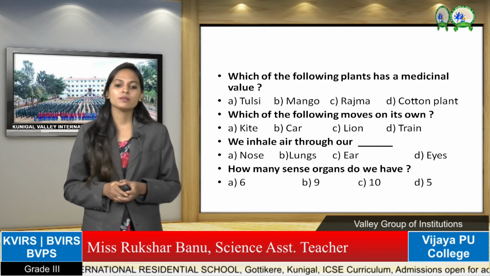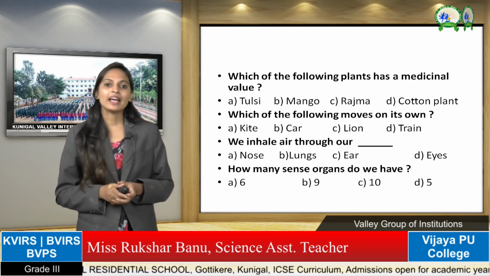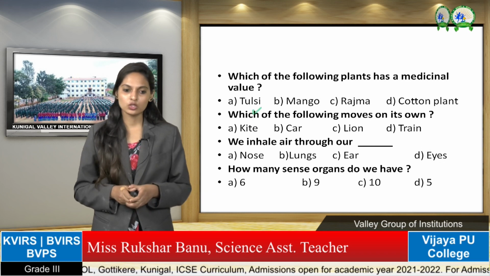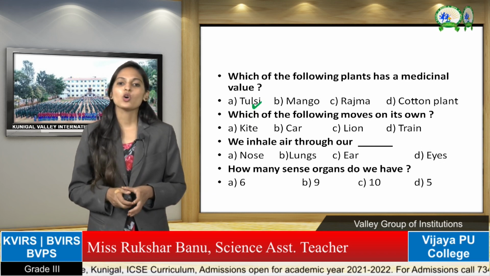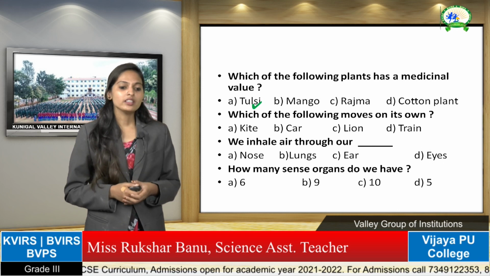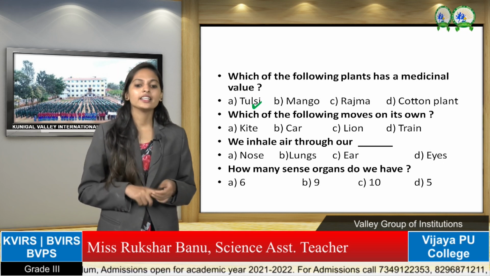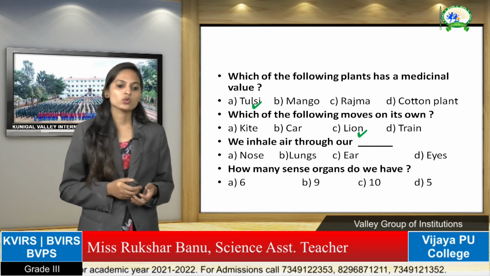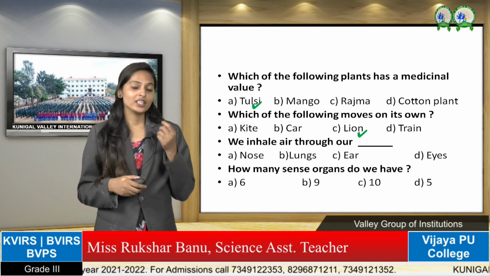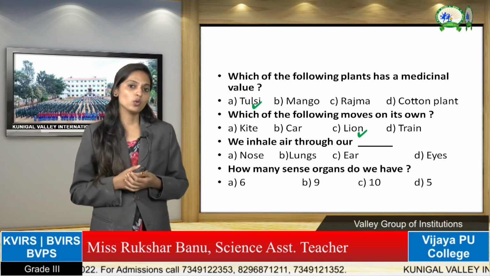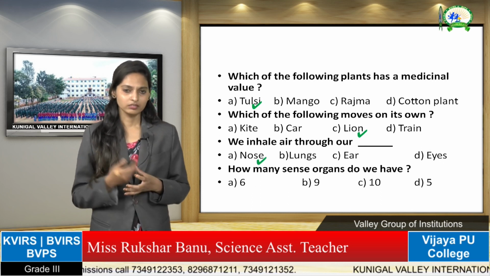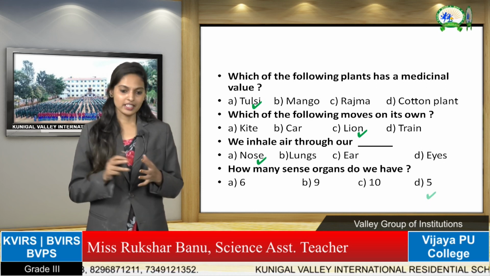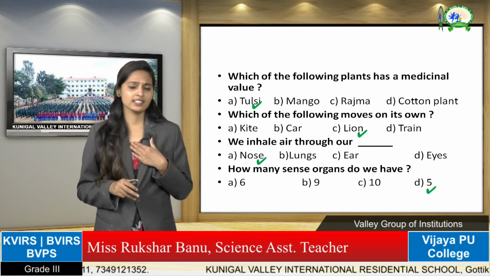Okay. Which of the following plants has a medicinal value? Which one has the medicinal value in this plant? Yes, that is tulsi. Which of the following moves on its own? Which one? Kite, car, lion or train? Yes, that is lion. Right. Yes. Next, we inhale air through. We inhale or exhale air through which part? Yes, that is nose. How many sense organs do we have, children? Yes, as we know there are 5 sense organs.